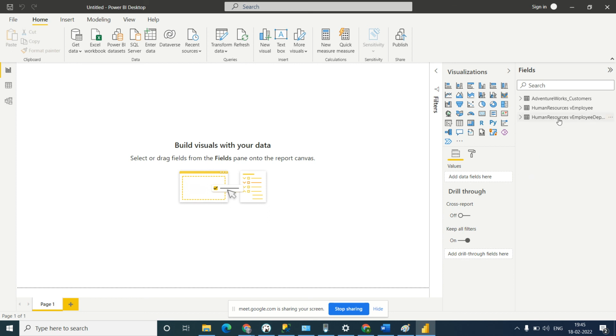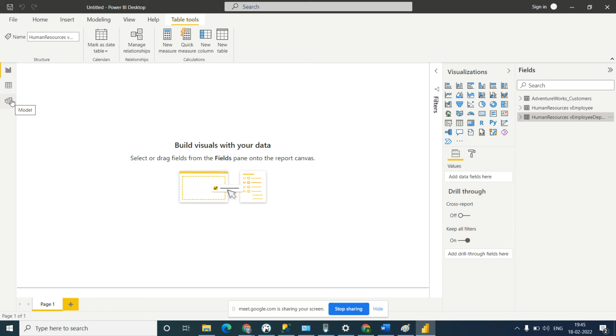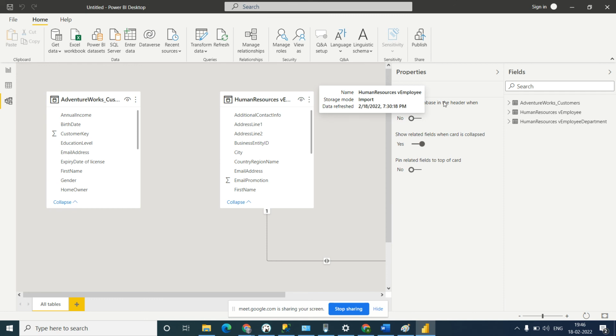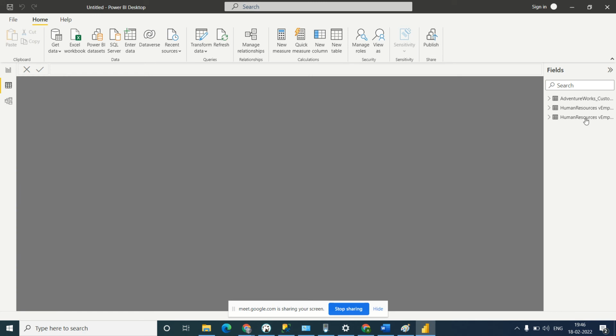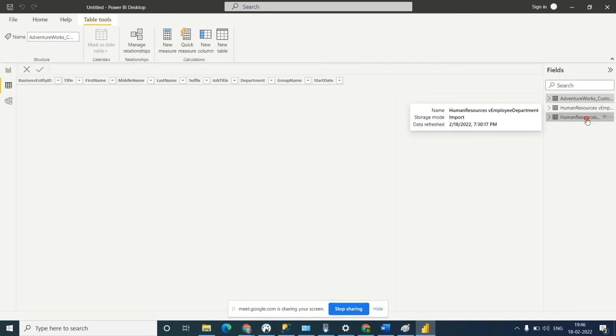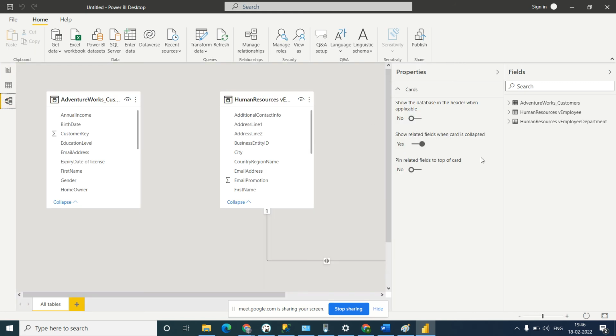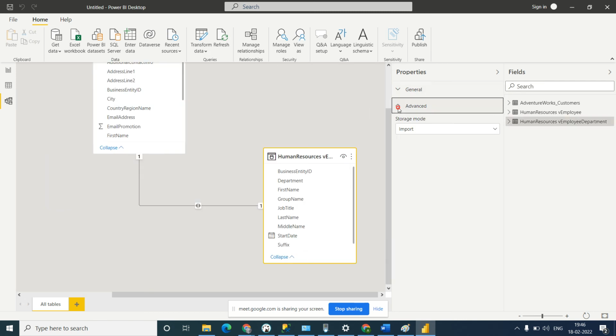Just click on the table and go to this option.